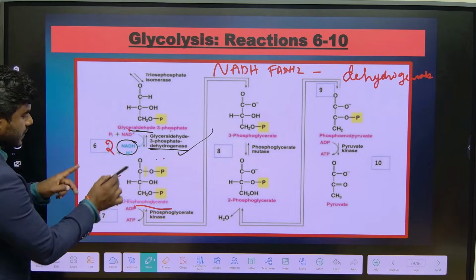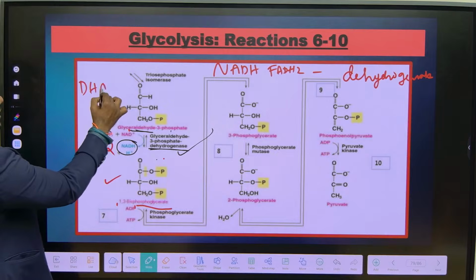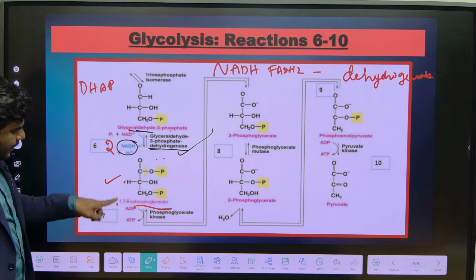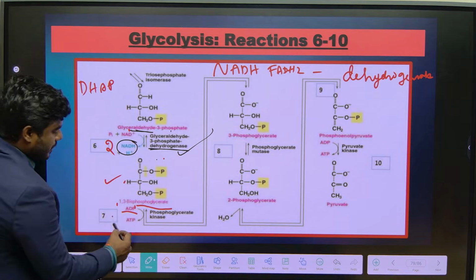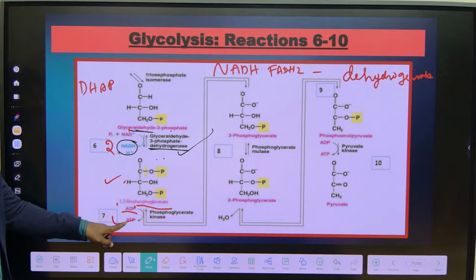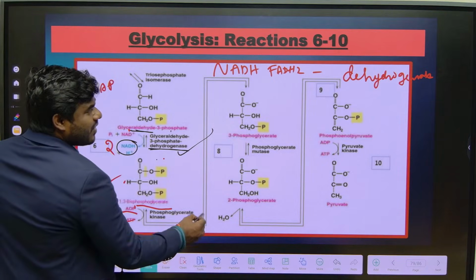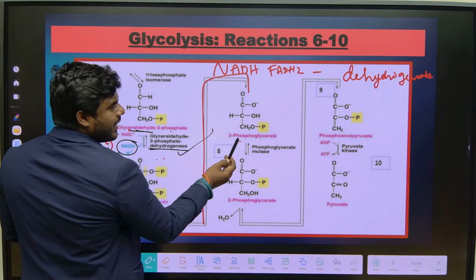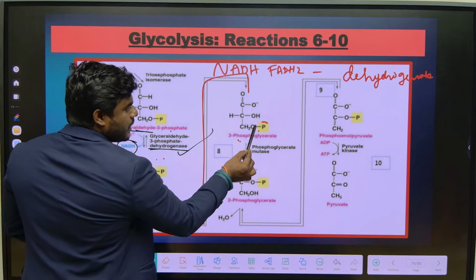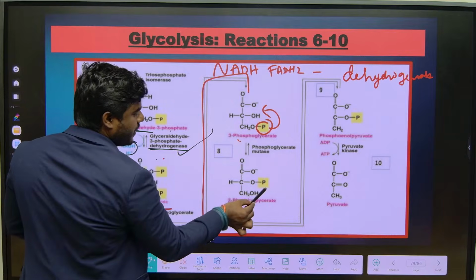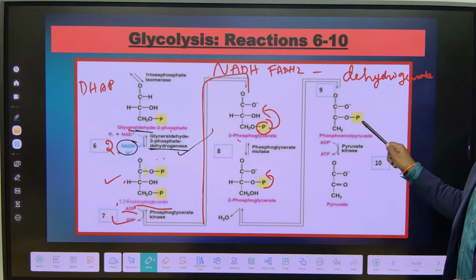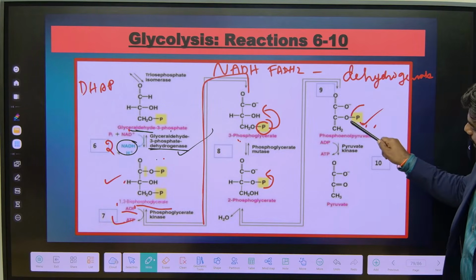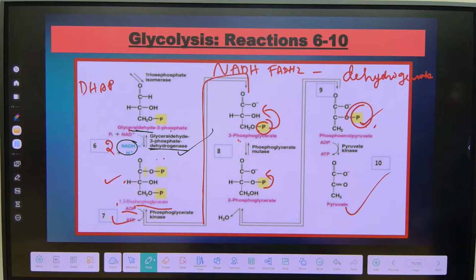So we produce a total of how many NADH? 2. Here I am not writing for DHAP, but you have to consider that. Now 1,3 bisphosphoglycerate, what happened? It lost its phosphate group, which is gained by ADP, and there is a production of ATP. Then we get 3-phosphoglycerate. 3-phosphoglycerate is converted into 2-phosphoglycerate, as the phosphate group shifts from the 3rd carbon to the 2nd carbon. 2-phosphoglycerate is converted into phosphoenol pyruvate. Phosphoenol pyruvate loses the phosphate group and is converted into pyruvate by the versatile enzyme pyruvate kinase.